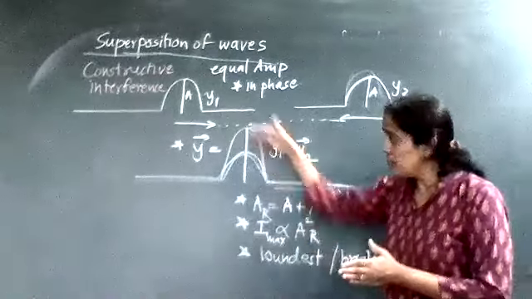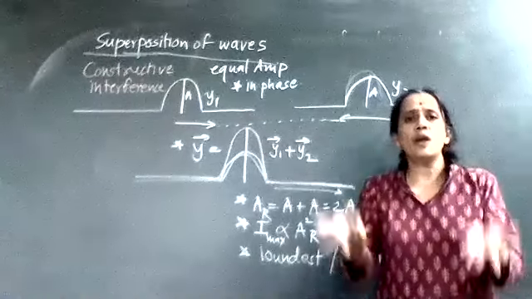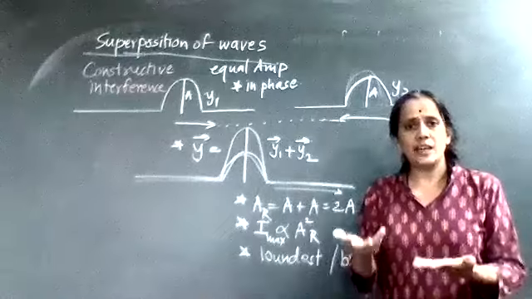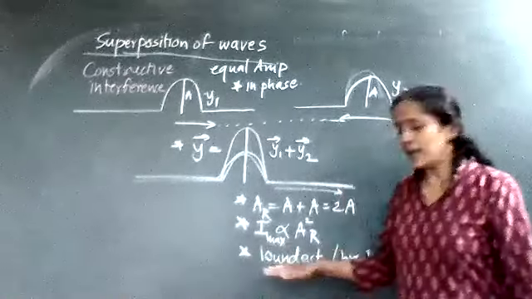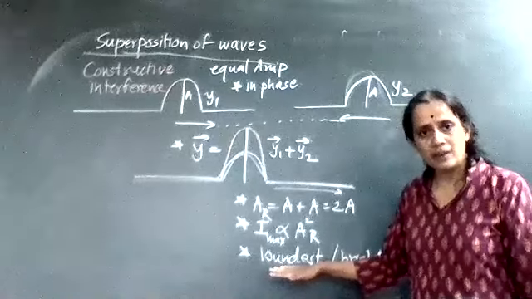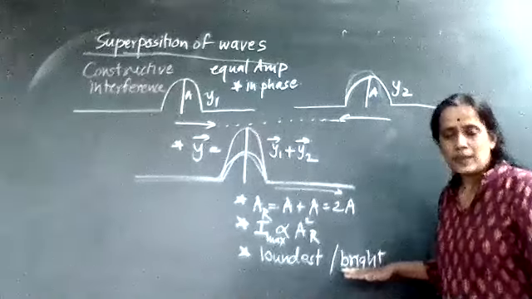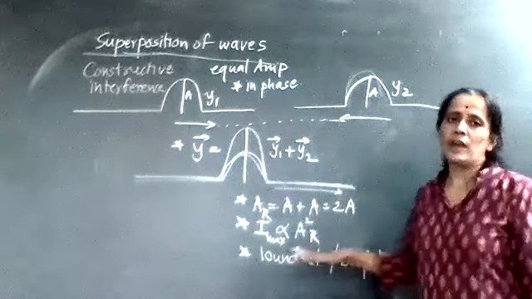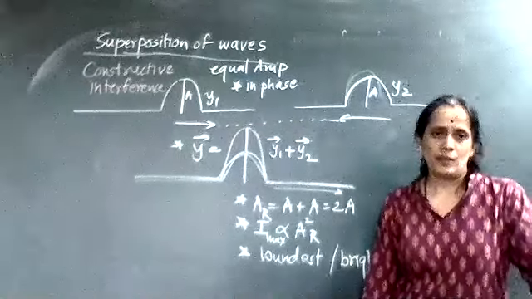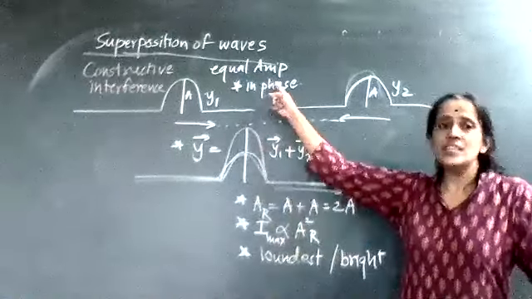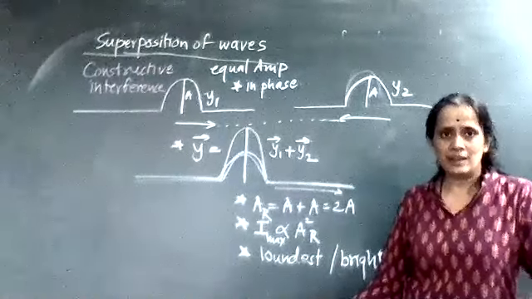In that particular region where the intensity is maximum, the sound becomes loudest. If it is light, the light will become more bright. So for sound, a loud sound will be heard. For light, a bright region. In that manner, we come across constructive interference. So for constructive interference, these are the 4 characteristics. Clear?